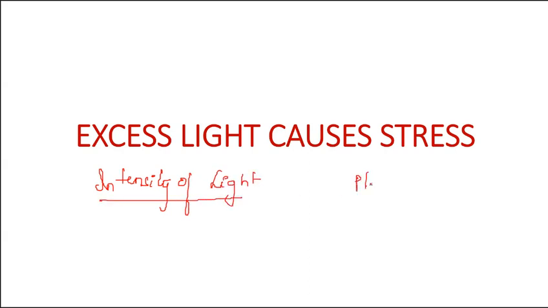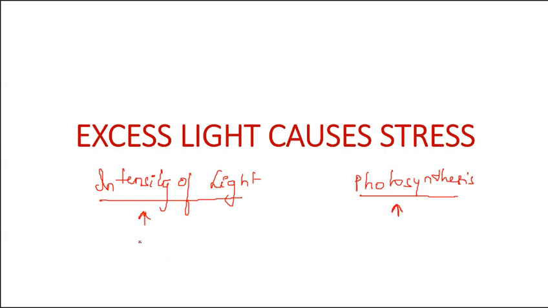So excess light causes stress to the body. Now we know that photosynthesis is the main process which is directly related to the light. So when the intensity of the light increases, see how light and photosynthesis are related to each other.